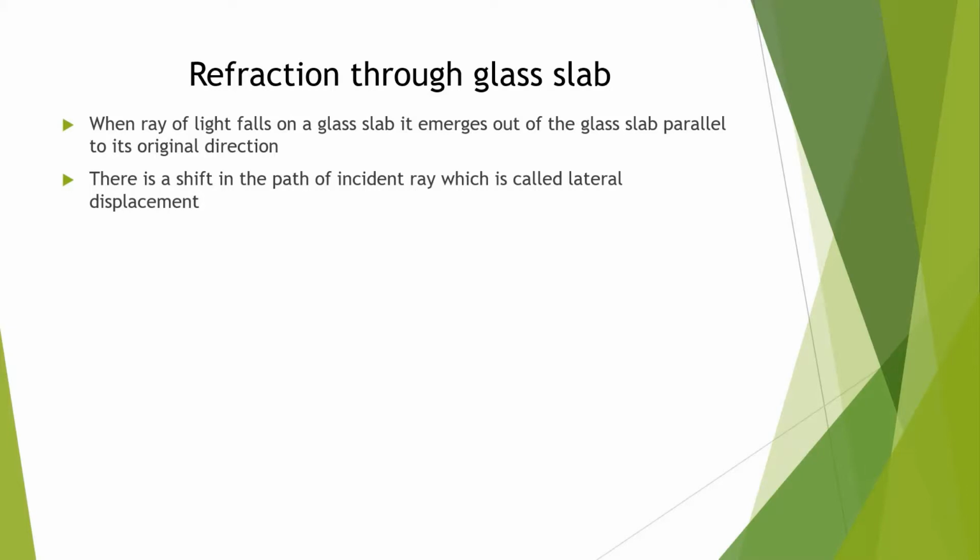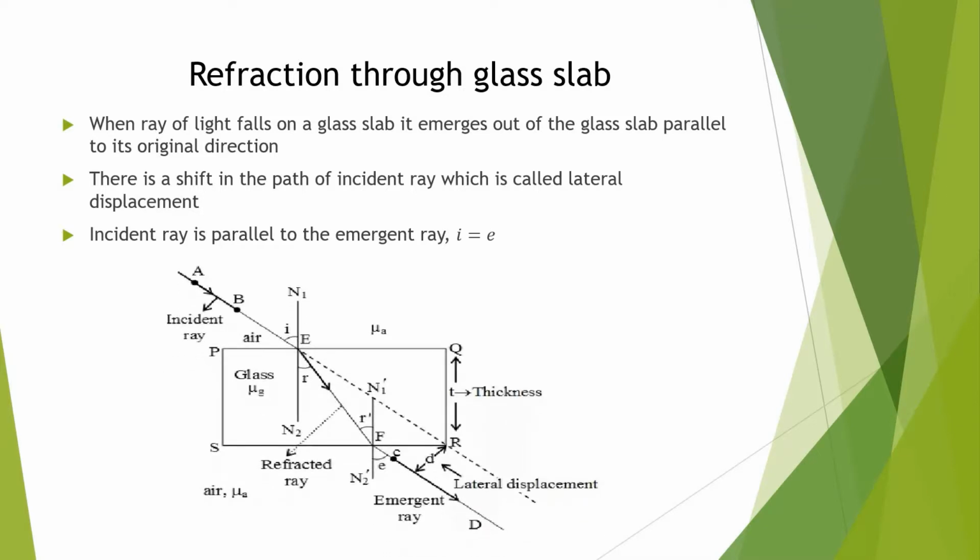The ray traveling in air, that is the incident ray, strikes the surface of glass. After that it enters the glass, so it bends toward the normal, and then it travels in the glass and emerges out on the other side.